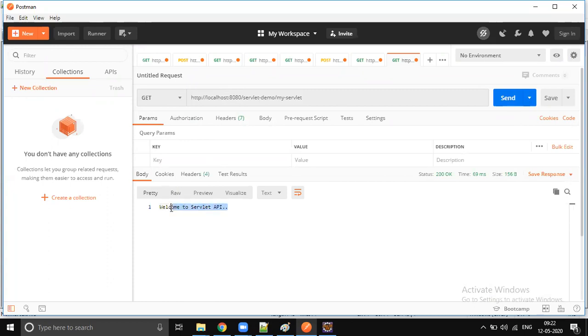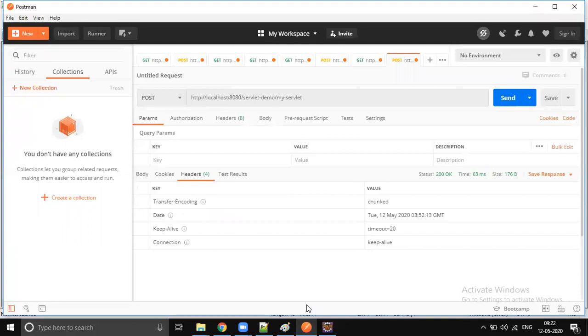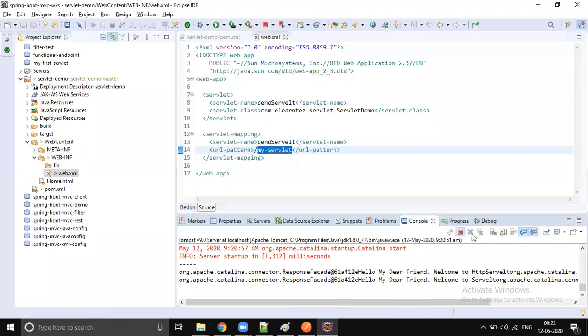So what is the response we got? Welcome to Servlet API. So let's send a POST request. You will get a different response, right? Welcome to Servlet API response. We'll do one thing. You just focus here. The time is 63 milliseconds. Okay, so I'll stop the server.